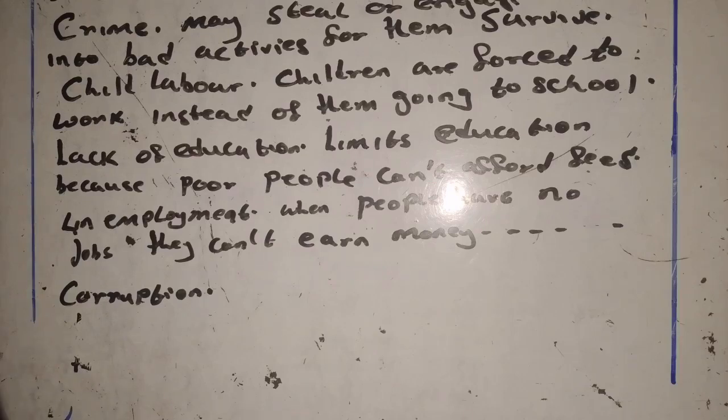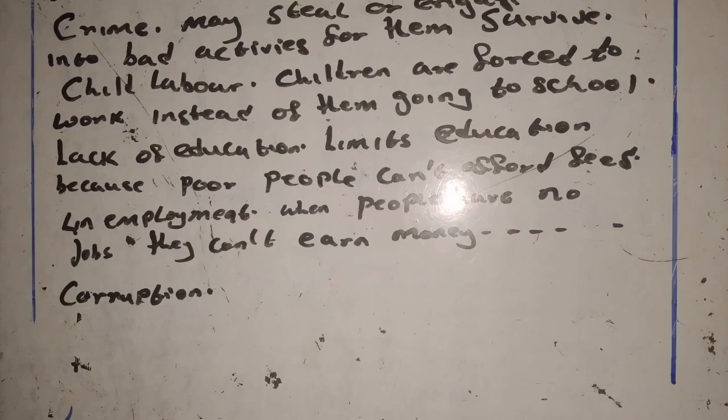You can use those answers on question 3, which says state the causes of poverty. These were the answers to our exercise, and the majority of you have done well, and I'm impressed with how you have answered the question.